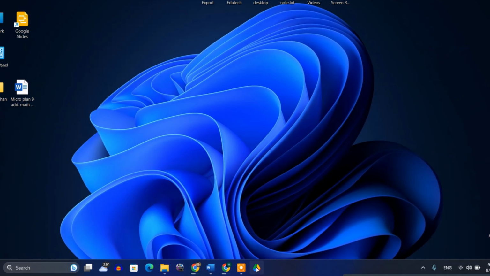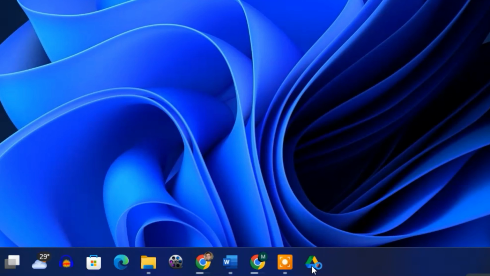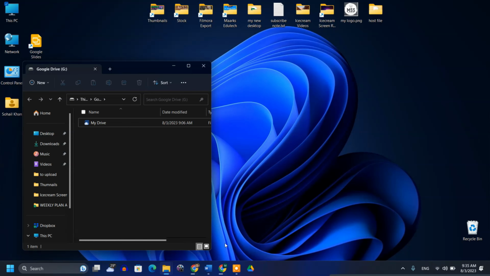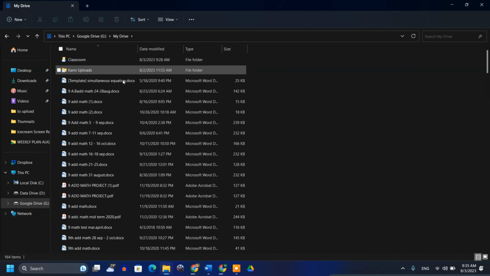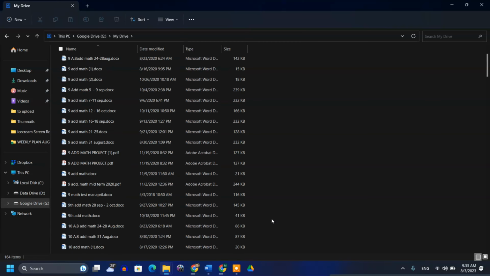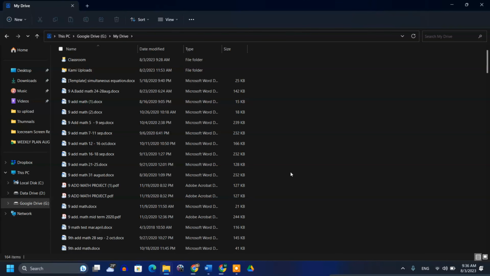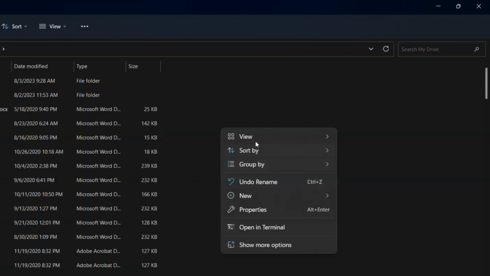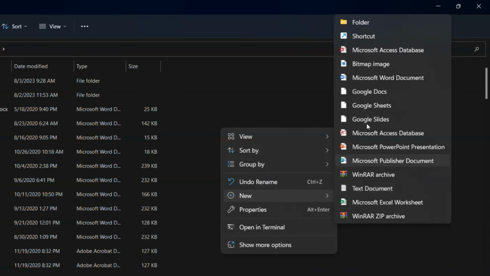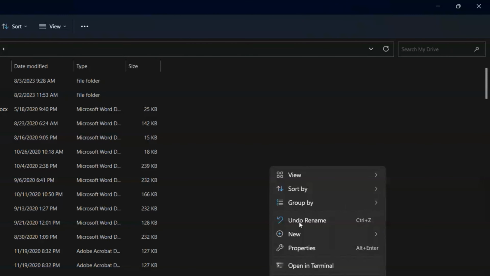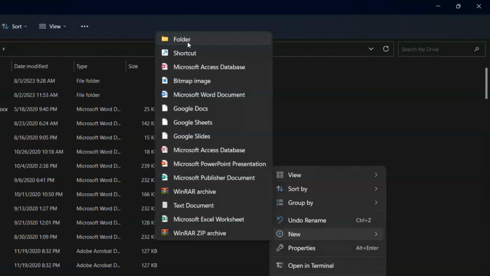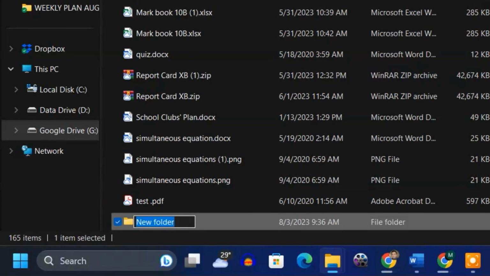So whenever I want to open my Google Drive, I'll simply click this and you see my drive open. Now, for example, I have a folder of classroom and these two folders only. Since I'm talking about the planner, I make a new folder here. I'll click on new, then folder, and I name this, for example, my planner 2023-24, and then I double click it.